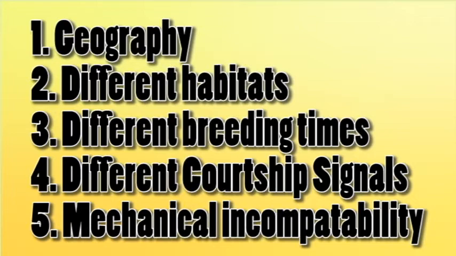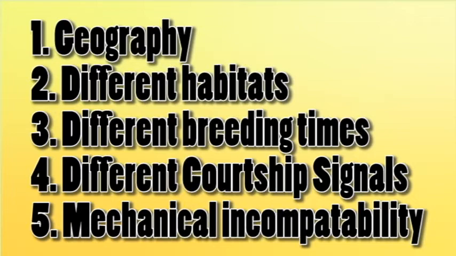So the second factor that we will have to discuss here as one of the premating isolating mechanisms is the mating times differences. If organisms, even if they are living within the same geographical region, have different mating times, they will not be able to mate. Let's take an instance of flowers. One of the flowers reproduces in April and the other flower reproduces in December, the pollen will not be able to transfer from the anther to the stigma, and there will be no flower production of this particular plant. And the same goes for the animals. So this is another factor.